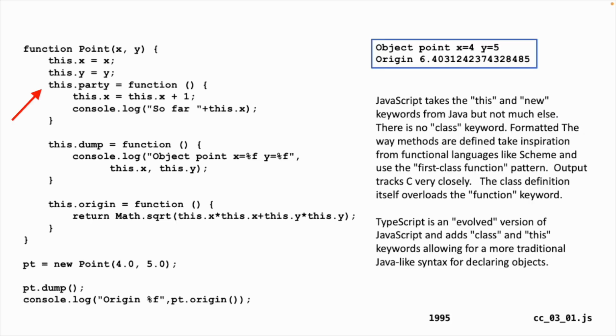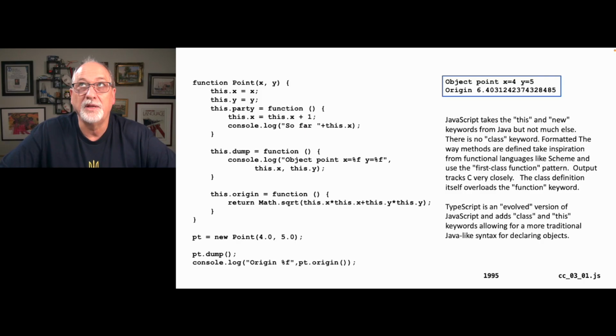So if we look at the line this.party equals function open paren, close paren, open curly brace, we are setting, in a sense, an attribute variable to source code. This is an anonymous function. There's no name to the function, so most functions are named, but this function has no name. That's a JavaScript thing. It's a first-class function thing. We are basically not running that function with the two lines of this.x equals this.x plus 1 and console.log. Those lines aren't running. They're being compiled, and then the code to execute that is being assigned into the attribute variable party.